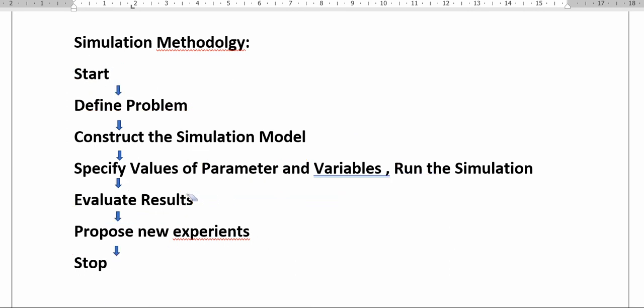And after that you can evaluate the result also, meaning what the shortcomings are. You can reject the result, or if you are not happy with it and you are feeling some difficulty, you can propose a new experiment here.